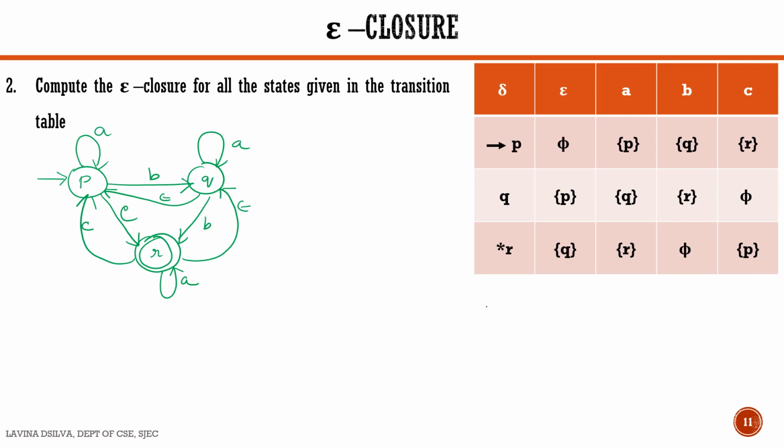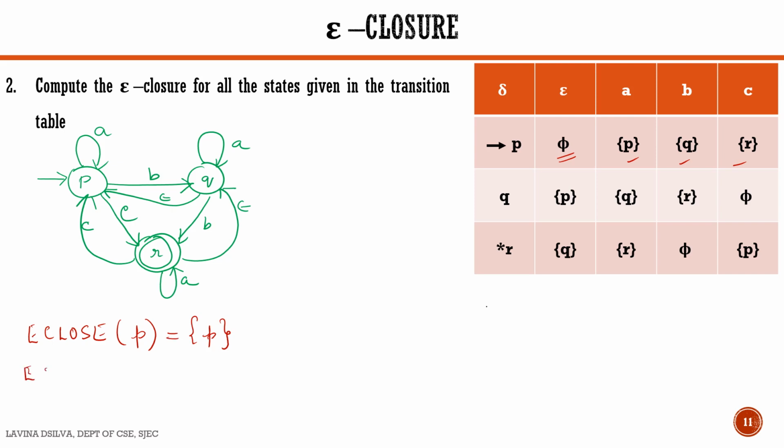From this we will write the E closure. So we have got E closure of state P. Now from state P we can see that it has got transitions to states P, Q and R. But there is no epsilon transition defined. Therefore, the state P will remain in itself.